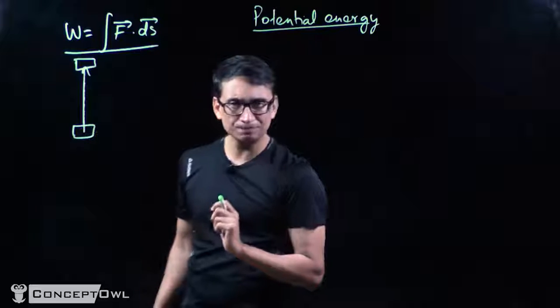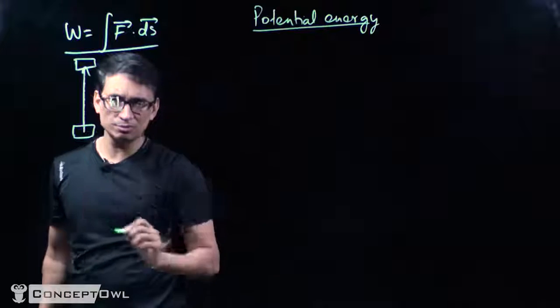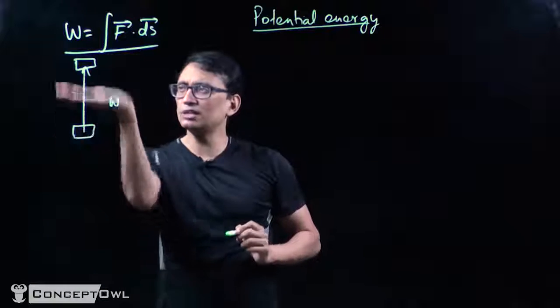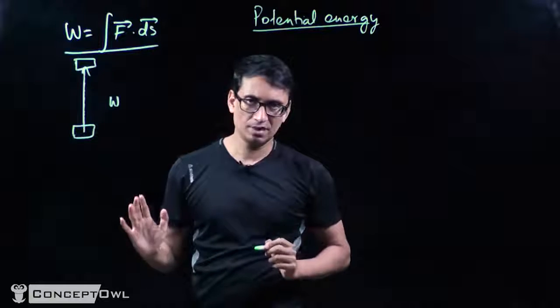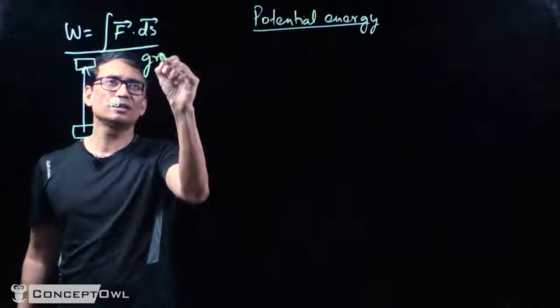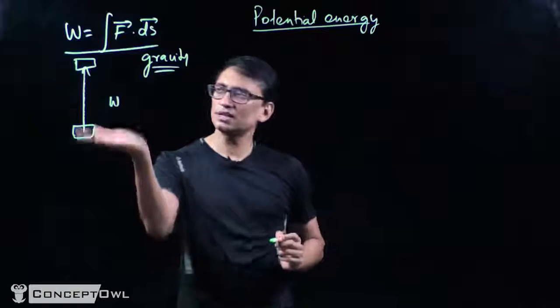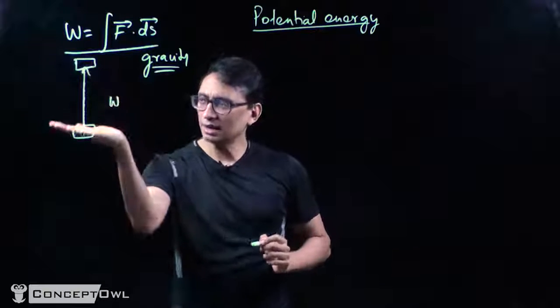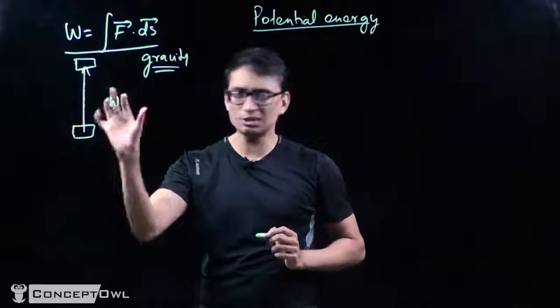How much work will it do? In the process of lifting, if I did work W, when it comes back, it will do the same amount of work. And this I'm talking specifically for gravity. For gravity, I do W work, I take it from here and then I leave it here, and then if I leave my hand, it will come back and do the same amount of work.